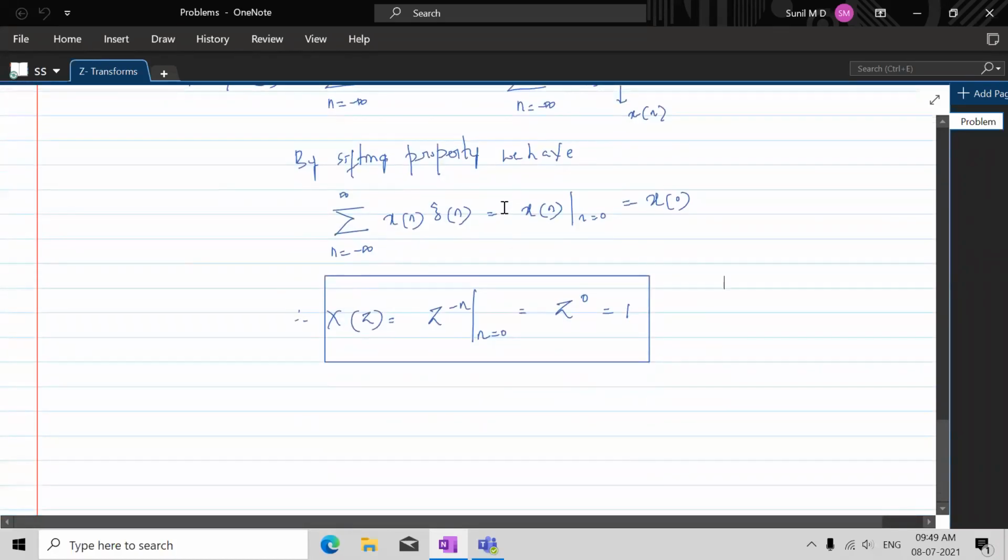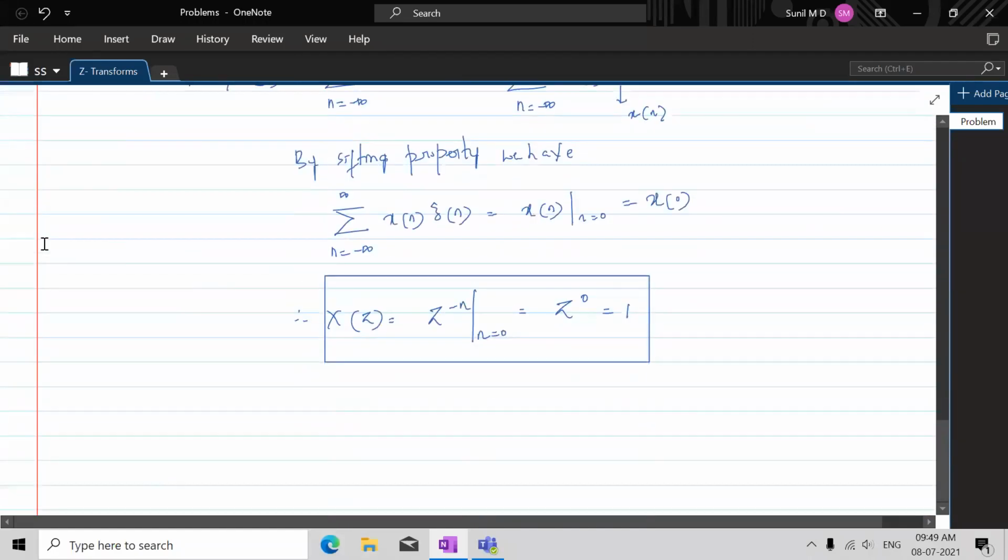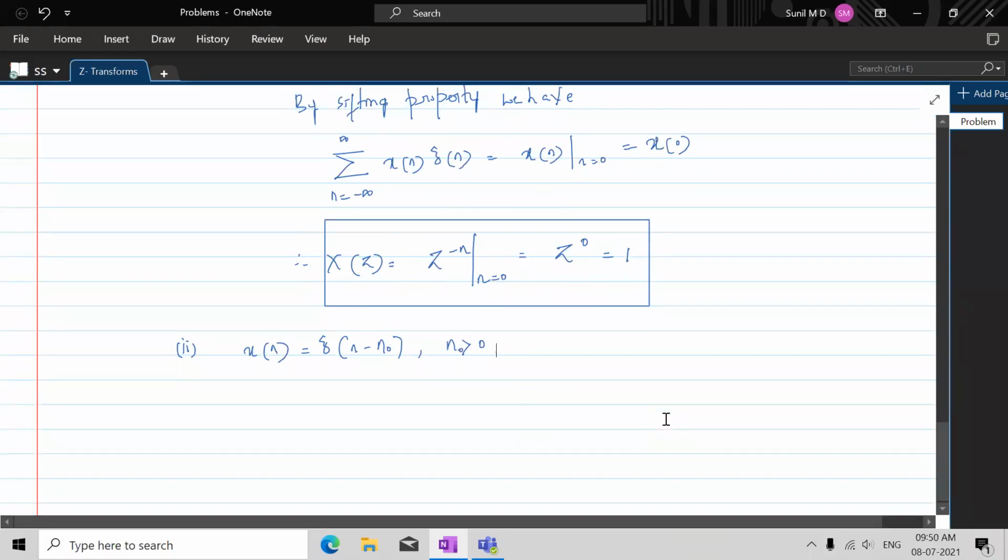Fine. So let's take the second problem. Maybe this is the first set of problems. In the first set of problems we have delta of n, then maybe we have the shifted delta of n. So let's see this. Here x of n is given to be delta of n minus n naught, where n naught is a positive number. Can you solve this for me, everybody?